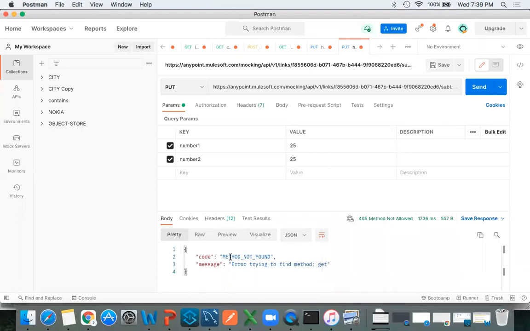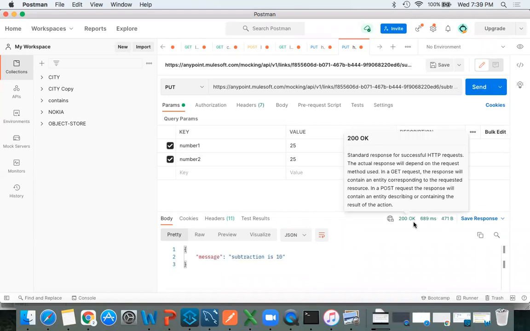Okay. Can you see the code, method not found? Error trying to find the get method. So there is no method which is related to get. So now we have to change this and then test it.